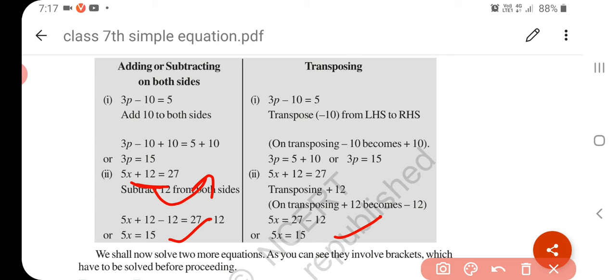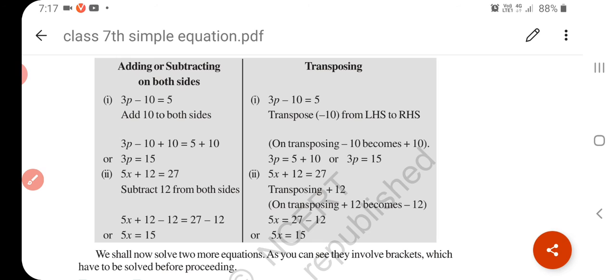So what is transposing? This process of shifting a number or a variable from one side to the other side by changing the sign is known as transposition. Transposition is nothing but balancing the other side of the equality when we make any change on one side. Understand? So this is called the transposing method. And to understand it a little better, let's see the video.